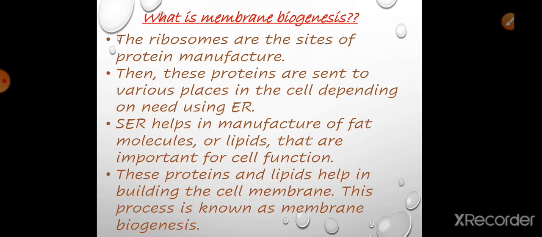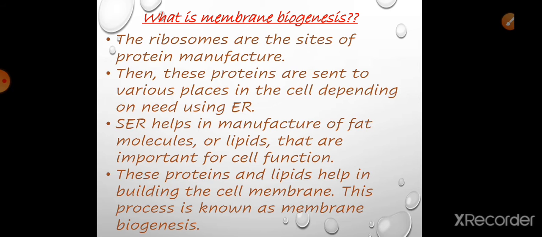The ribosomes are actually the site of protein manufacture, and these are present in rough endoplasmic reticulum. After the protein is manufactured in ribosomes in rough endoplasmic reticulum, these proteins are sent to various places which need them in the cell. Smooth endoplasmic reticulum helps in manufacture of fat molecules, also known as lipids, that are important for cell function.